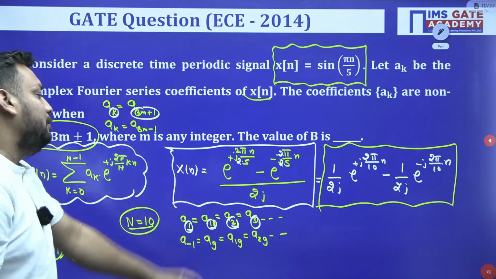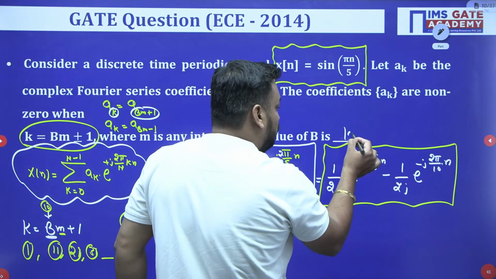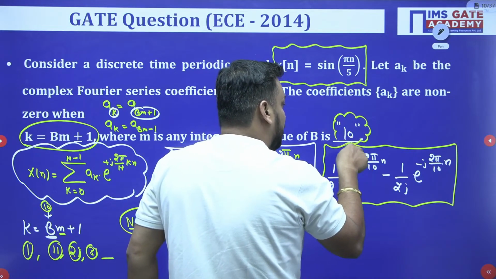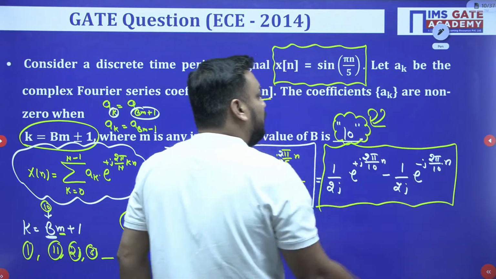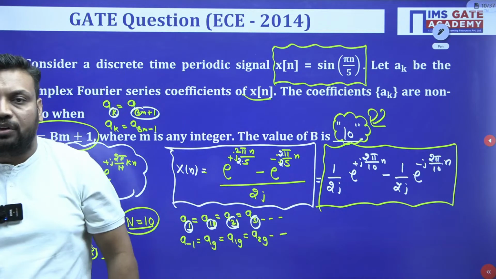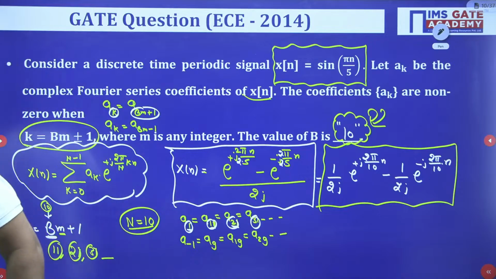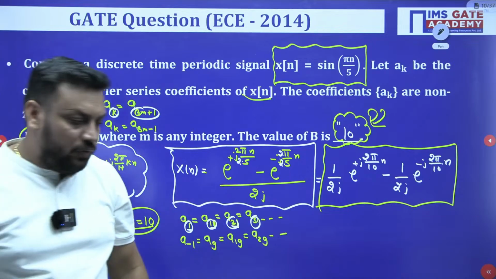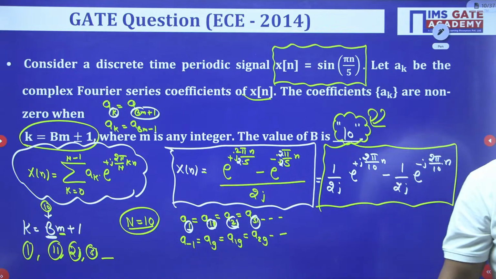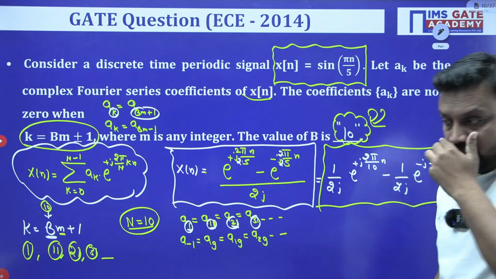It means capital B value should be 10. It's actually an aptitude question, a reasoning question. If you know the concept, then only calculation will be left, and the calculation will become very easy for you if you are fast in aptitude or reasoning. Just do this question fast, guys. I am just waiting for you.